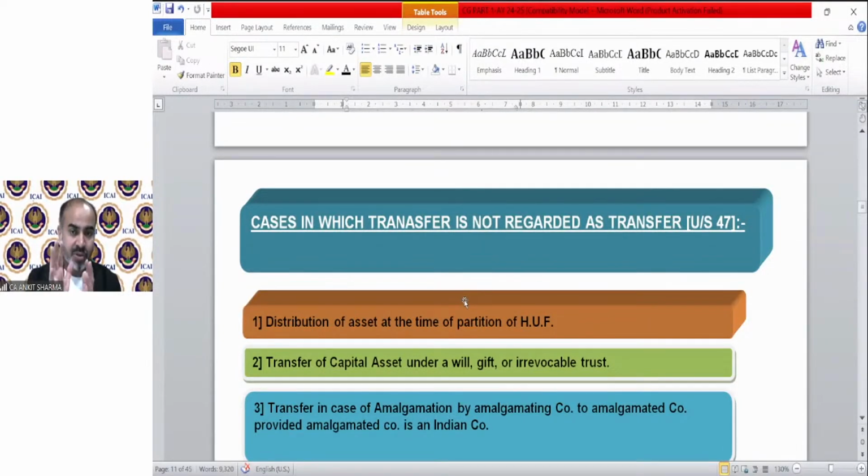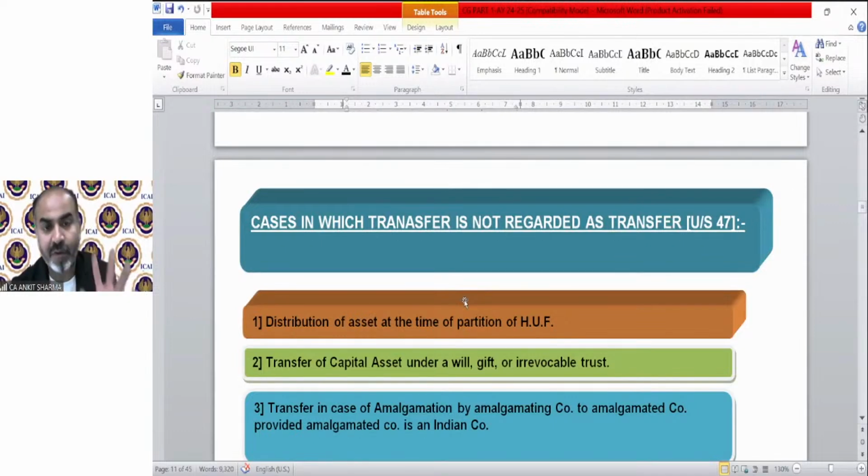That will be exempted capital gain. So section 47 explains the exempted capital gain, and in that case, you can see point number 2 talks about the will, gift, or irrevocable trust. Section 47 says cases in which transfer is not regarded as transfer. That means there is a transfer as per the definition of 2(47). But specifically, section 47 says yes, there is a capital asset, yes, there is a transfer, but we will not treat that transfer as transfer. So because we will not treat that transfer as transfer, it will not be treated as a capital gain.